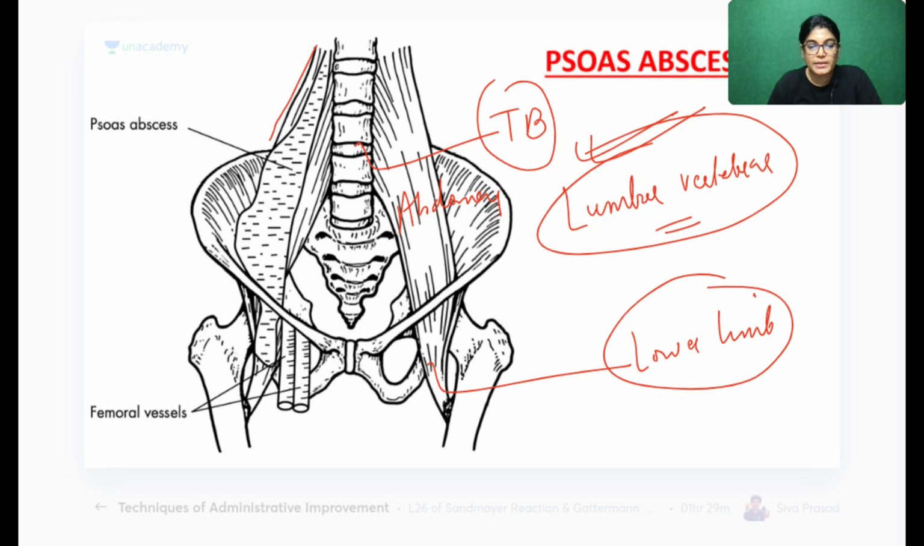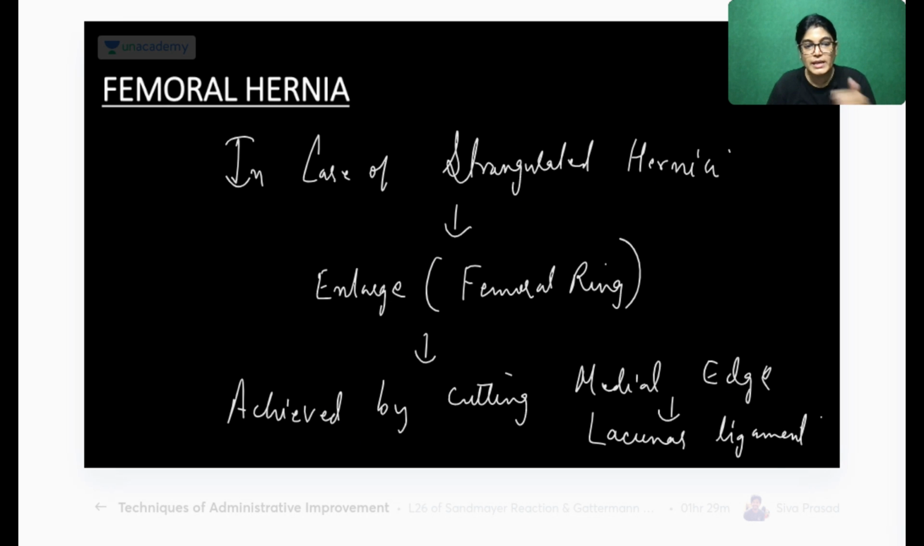Okay, lymph node of Cloquet. Okay, Siddiqui.